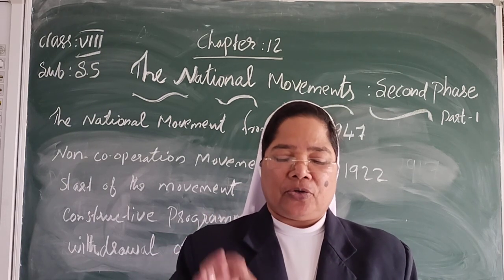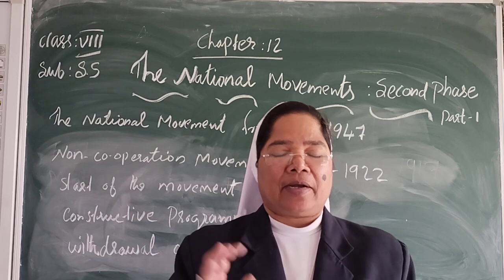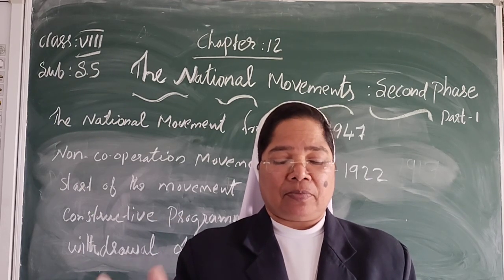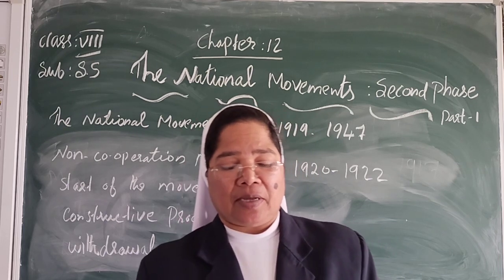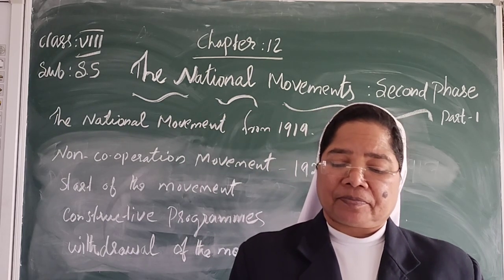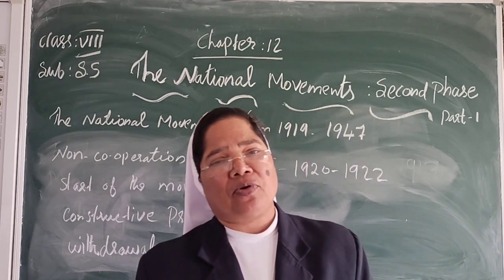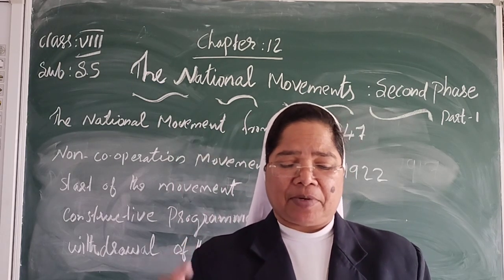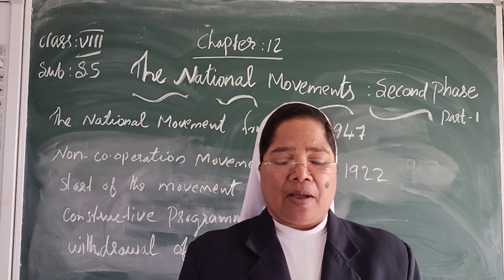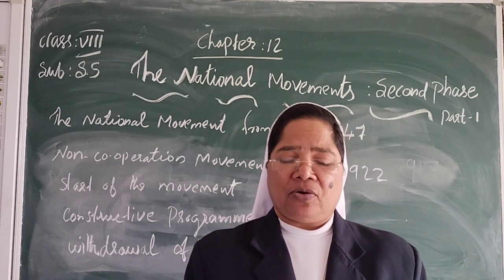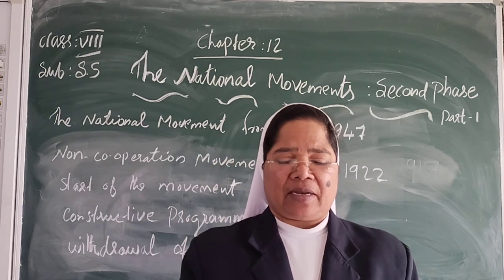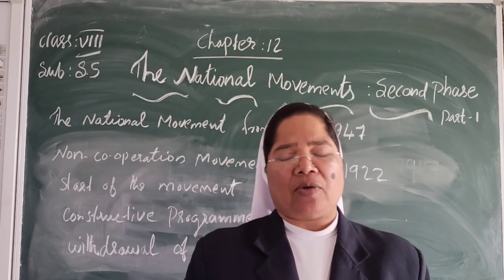Twenty-two policemen died. Mahatma Gandhi was strictly against this violence, and he immediately withdrew the movement.